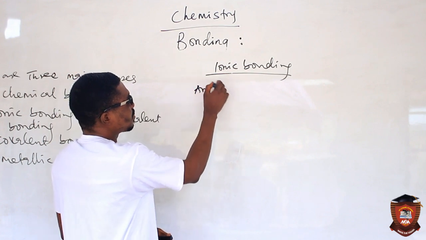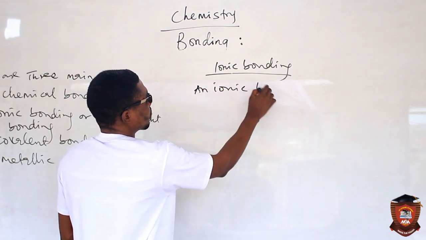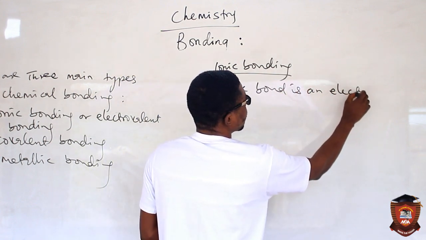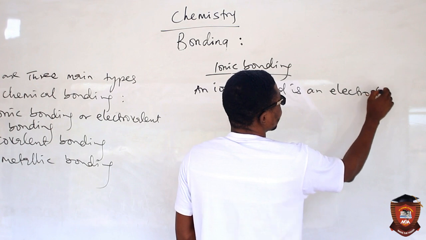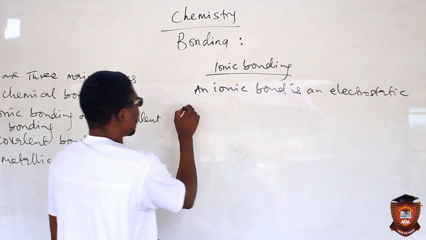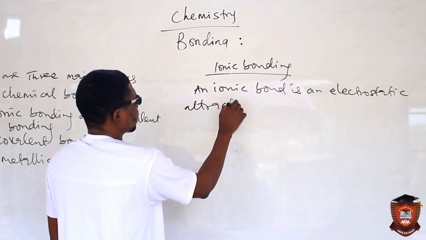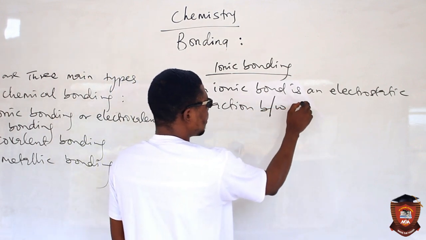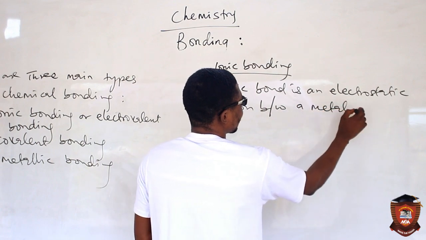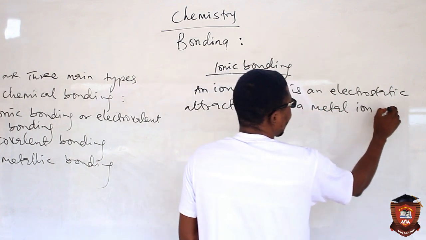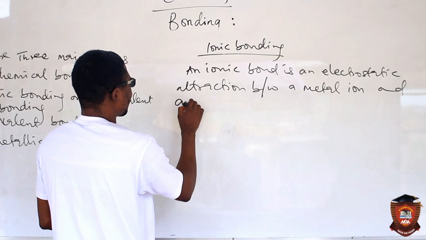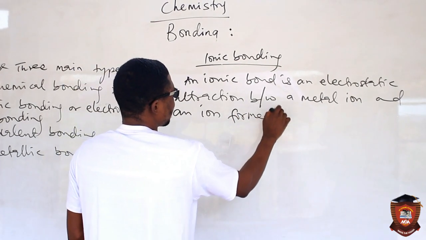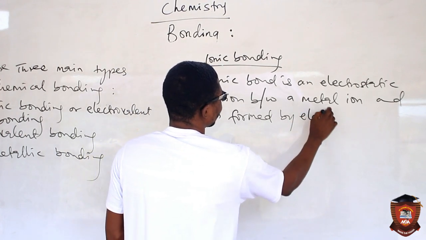An ionic bond is an electrostatic attraction between a metal ion and an anion formed by electron transfer.